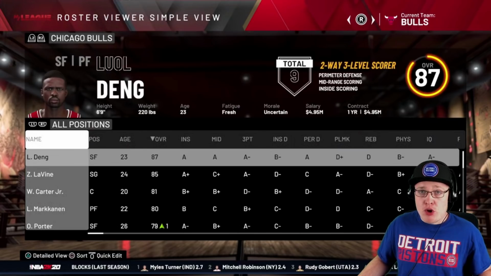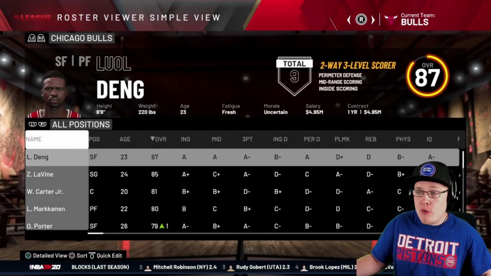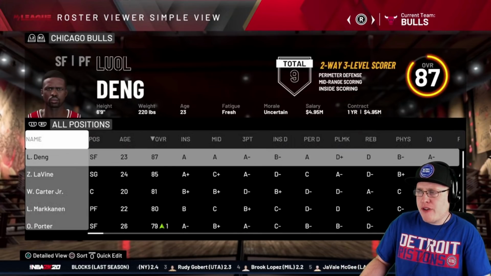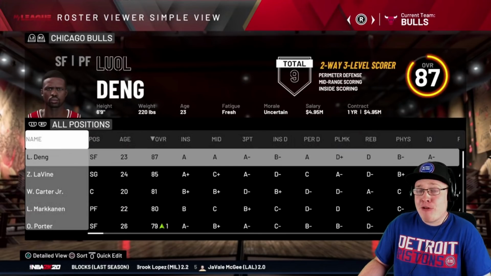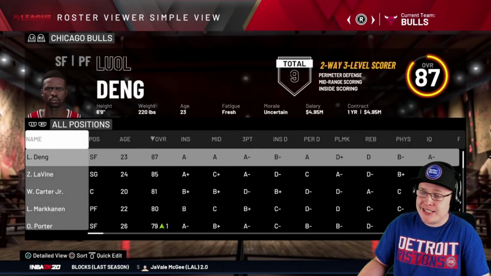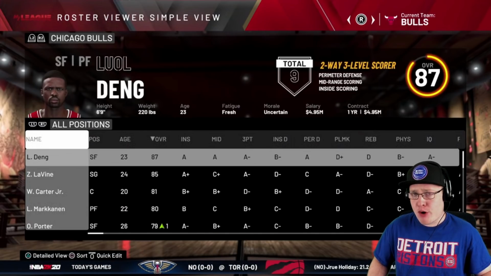This man played, you know, there's only 48 minutes in a game. This man was playing 60 minutes in a game, guys. Don't ask me how he did it, but he was just always on the court, just Mr. Reliable. Of course, we all do kind of recognize him for that Lakers contract he got. But in his prime, guys, if you didn't get to witness Luol Deng, this guy was unbelievable. I absolutely loved watching him play. He was just like a perfect player.